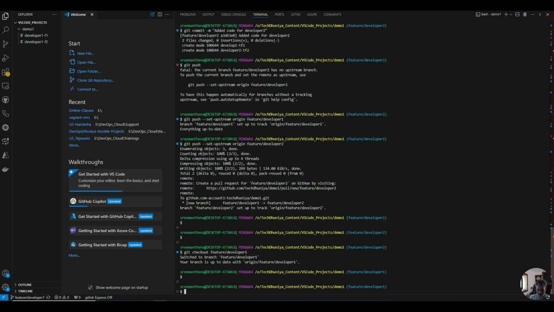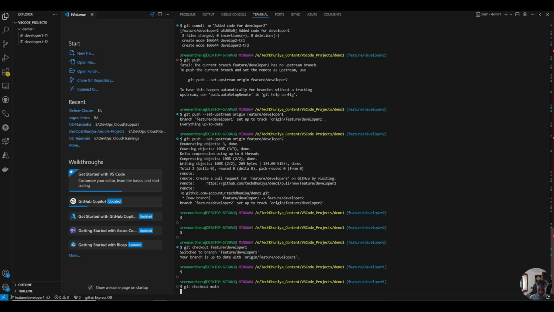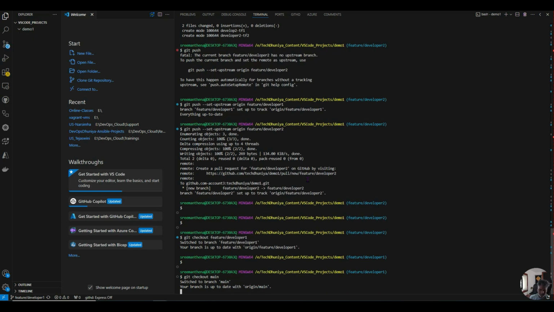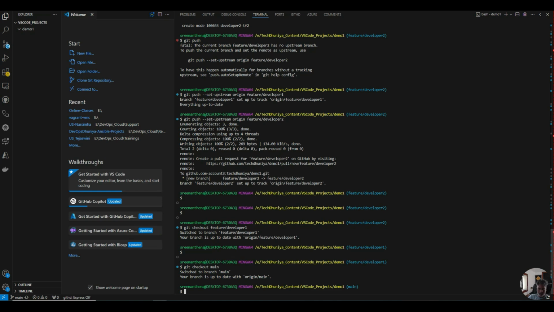Now let's go back to the main. Git checkout main. Let us see if any data is there. Once you switch to the main, you can see those 2 files also disappeared. The reason is those 2 files were created by developer 1 under the branch feature developer 1. Those 2 files are owned by the developer under the feature developer 1 branch, not on the main branch.